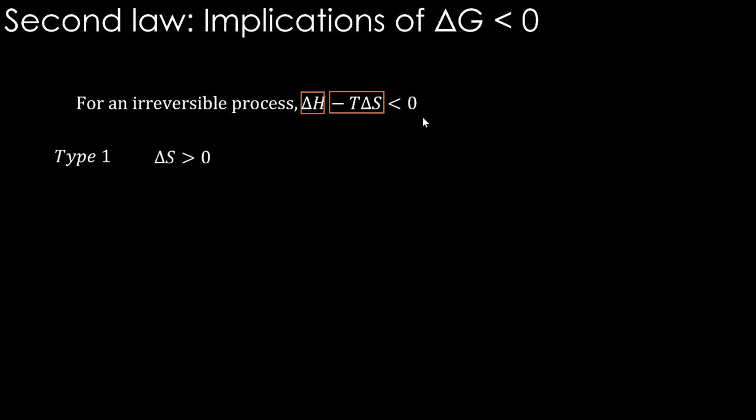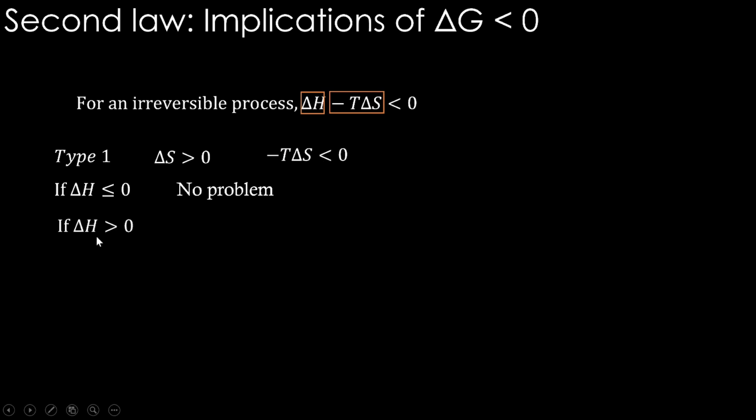The first type is delta S greater than 0, let's say. If delta S is greater than 0, then minus T delta S will be negative, right? If minus T delta S is negative and delta H is less than or equal to 0, then there is no problem. This part is 0 or negative, so the entire thing is going to be negative only. If delta H is positive, if the enthalpy change in the system is positive, then if this has to be maintained, what should happen?